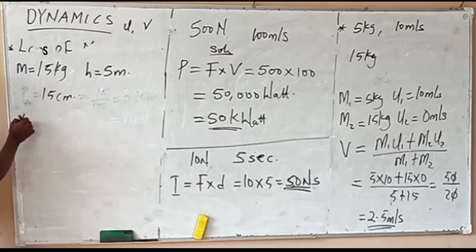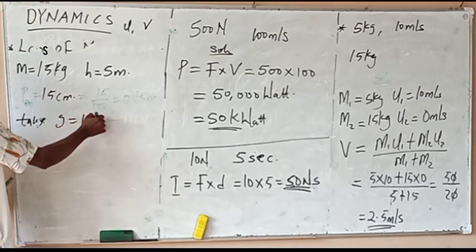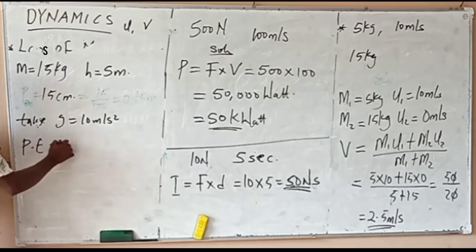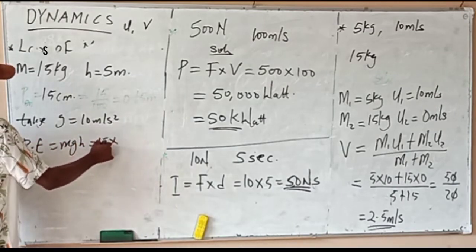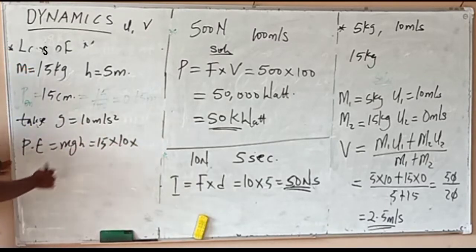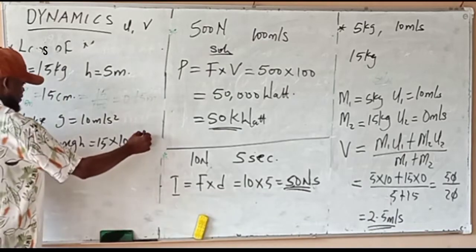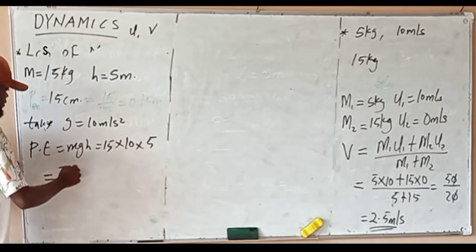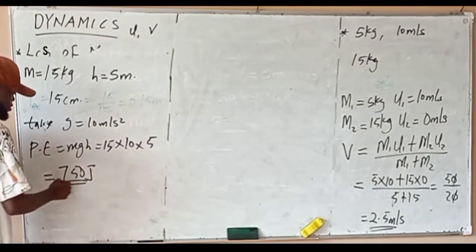Now, in this question, take g as 10 meters per second squared. So PE is mgh. The mass of the body is 15, the acceleration due to gravity is 10, and the height the body is falling from is 5 meters. So you will have 750 joules. That's what we will be having.